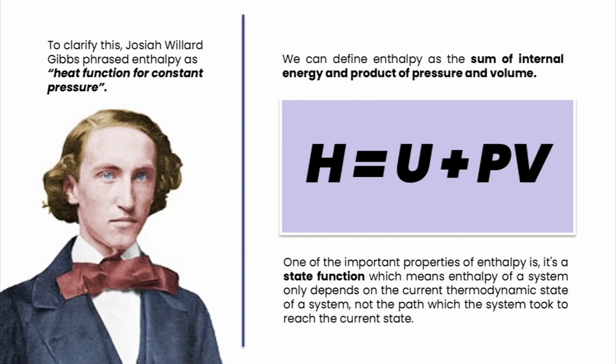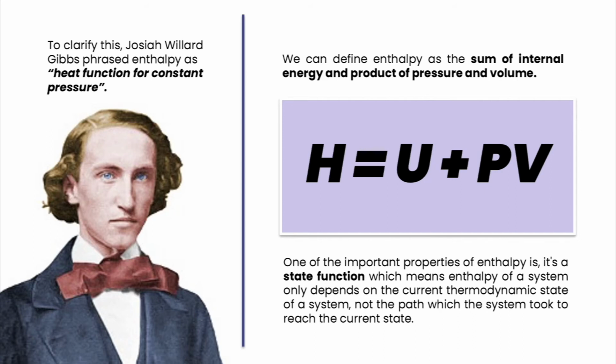To clarify this, Josiah Willard Gibbs phrased enthalpy as heat function for constant pressure. We can define enthalpy as the sum of internal energy and product of pressure and volume. Thus, H is equivalent to U plus PV.